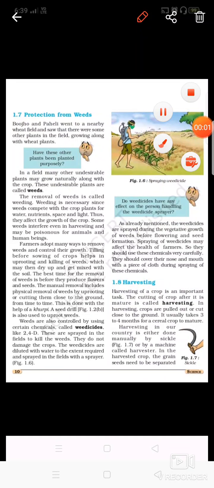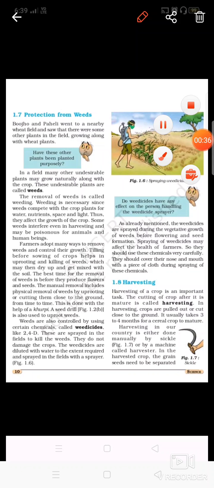Morning, class 8th. In our previous discussions, we have discussed crop production and management, different kinds of agricultural implements. We have discussed different practices also. Basically, if we are growing any crop, we need to start with the preparation of the soil. Then we add manures and fertilizers. Then we put in the seeds, that is sowing of the seeds. Then we irrigate the crops, that is we water the crops timely.